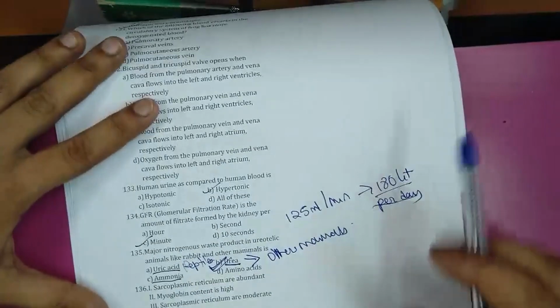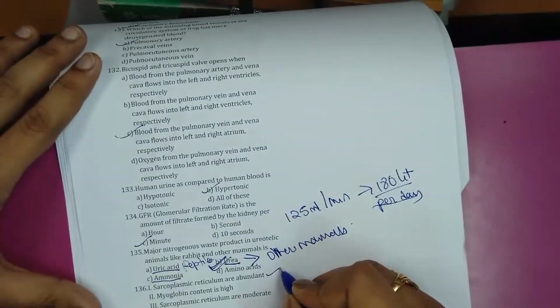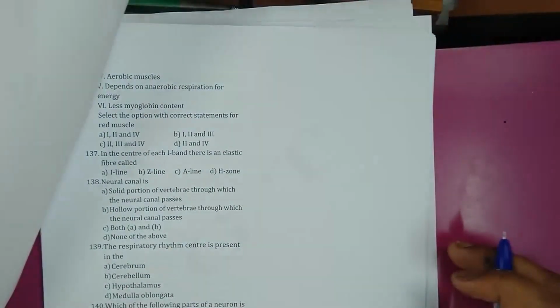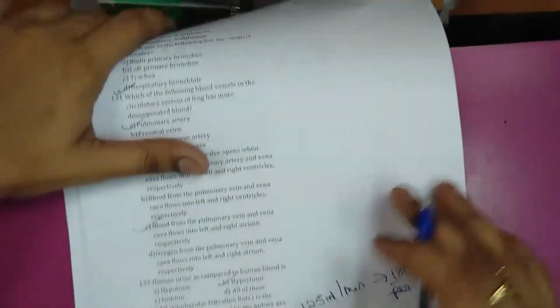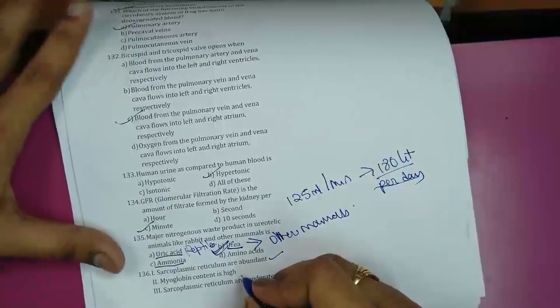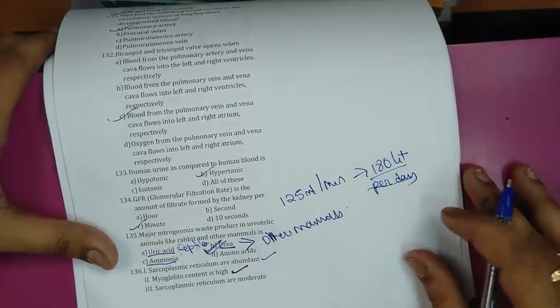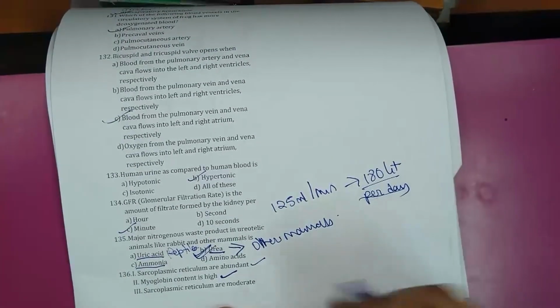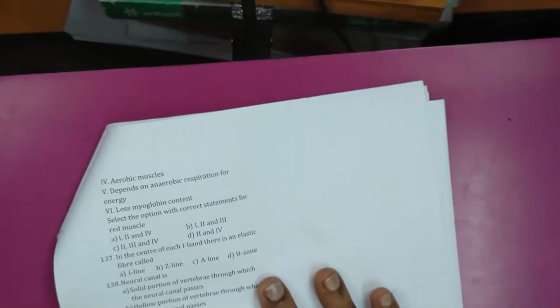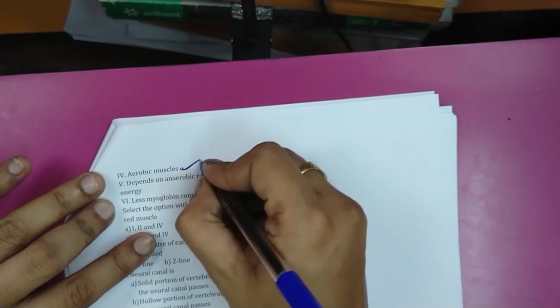So the first statement, sarcoplasmic reticulum are abundant, is true. Myoglobin content is high, that is why its color is red, is also true. So they are moderate would be wrong, they are high, we already said. They are aerobic muscles is true.